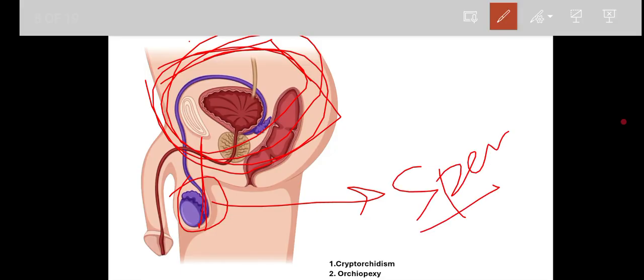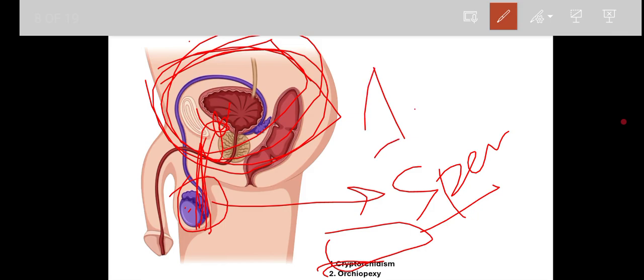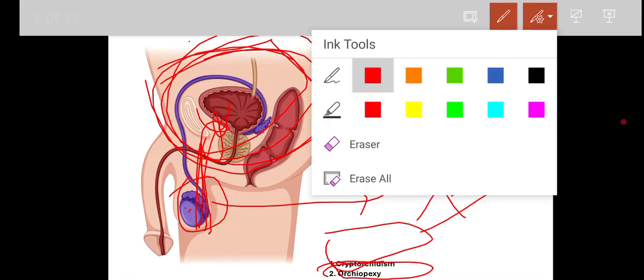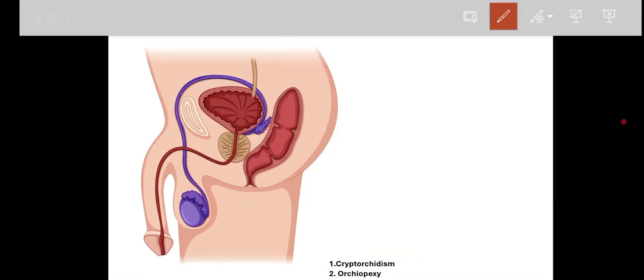The condition in which the testis remains in the abdominal cavity is called cryptorchidism. And it can be descended outside of the body by a surgical method within 1 year after birth. This is called orchiopexy, the surgical method by which the undescended testes are descended into the scrotal sac.